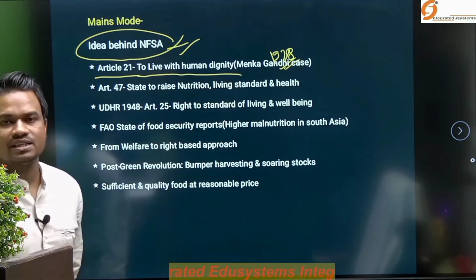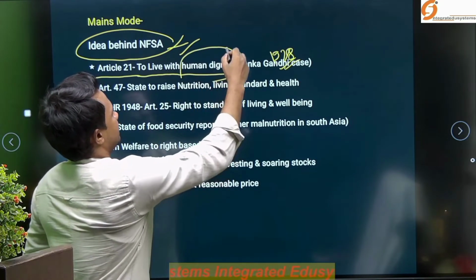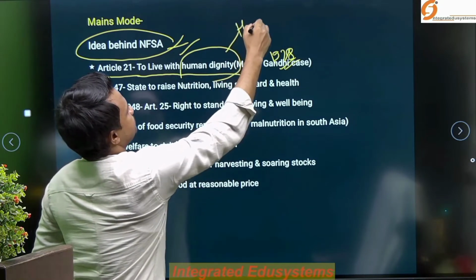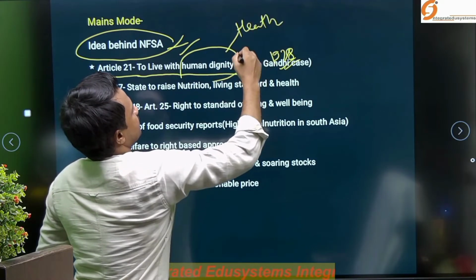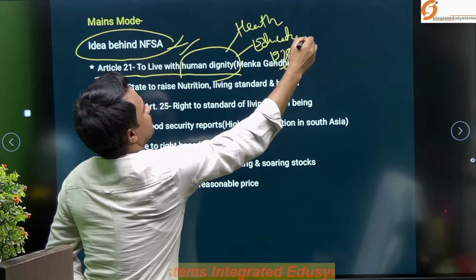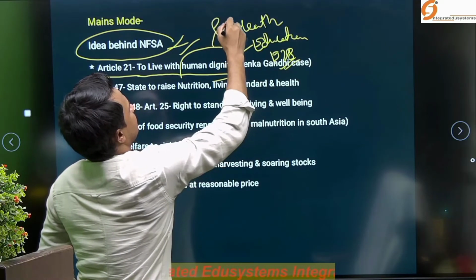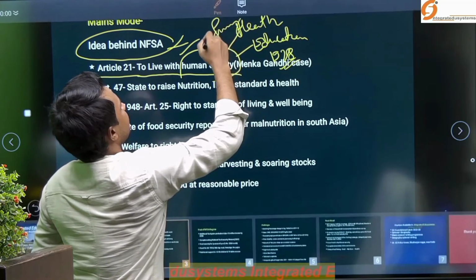So, this human dignity comprises various aspects, that may be health, that may be education, that may be privacy, or that may be choices.